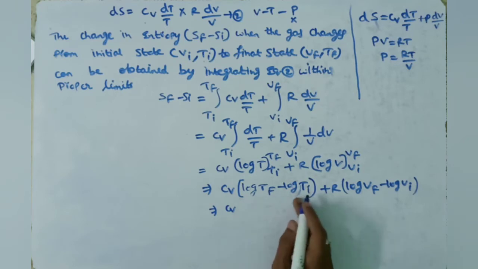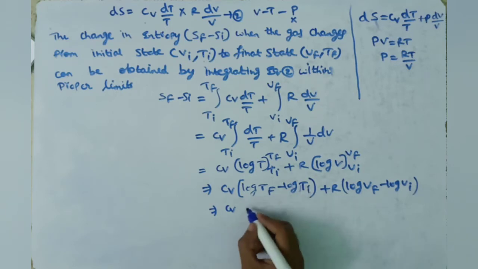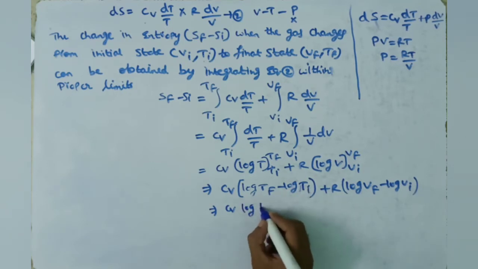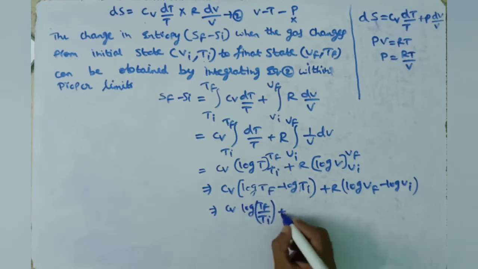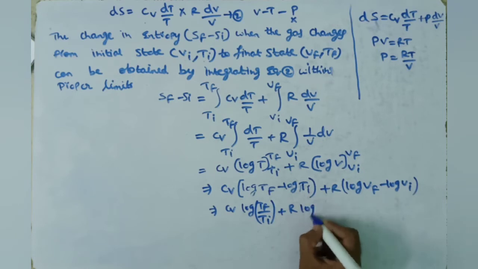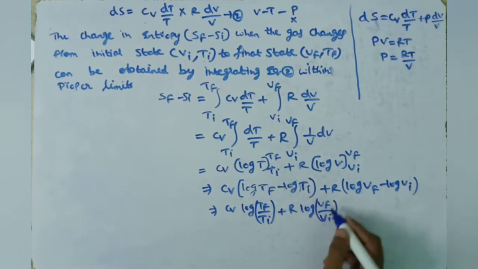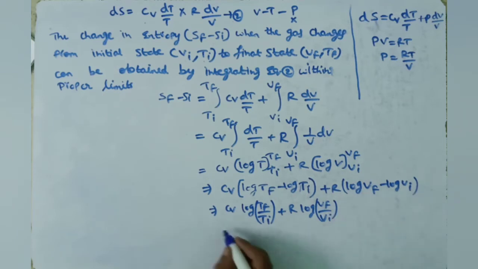This is in the form of log m minus log n, which can be written as log Tf by Ti plus R into log Vf by Vi. Log m minus log n is log m by n.